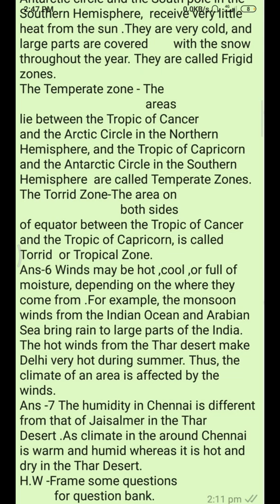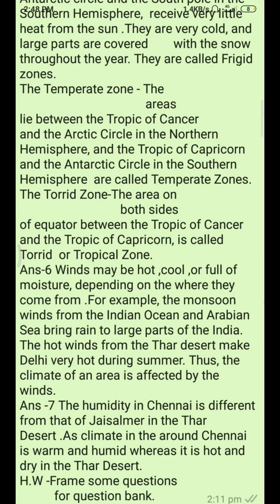Now question number 6 is, how do the winds affect the climate of a place? Answer is, winds may be hot, cool and full of moisture depending on where they come from. For example, the monsoon winds from the Indian Ocean and Arabian Sea bring rain to large parts of India. The hot winds from the Thar Desert make Delhi very hot during summer. Thus, the climate of an area is affected by the winds.